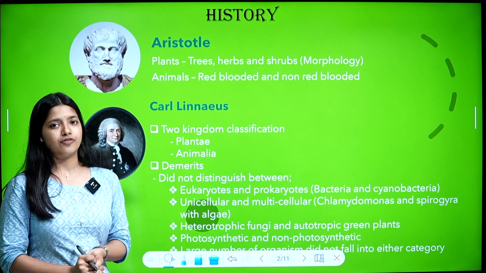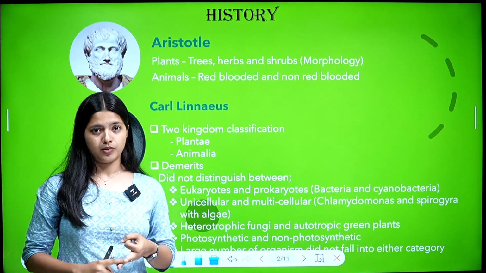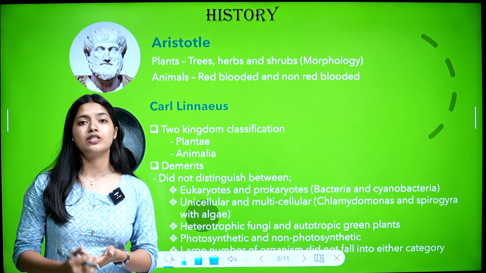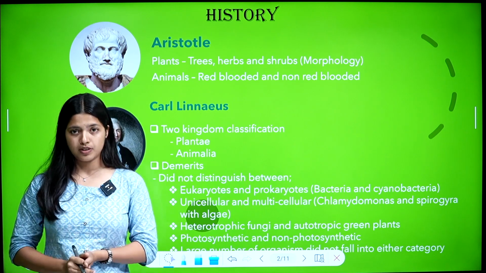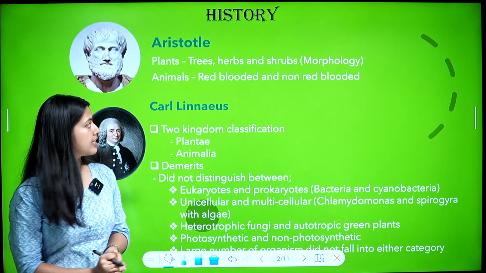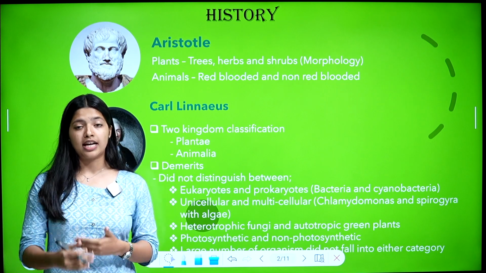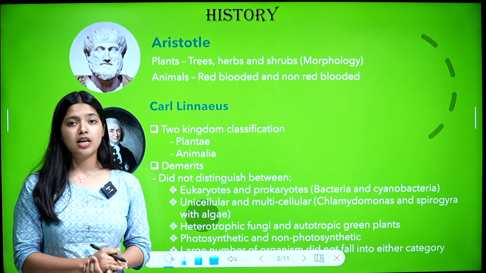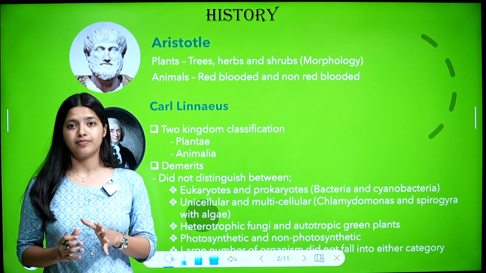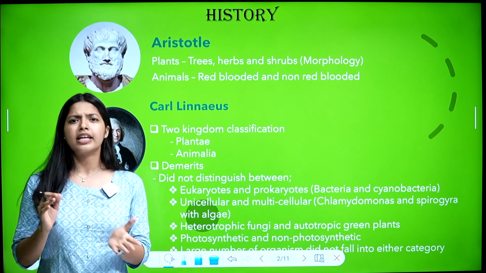So, how did he classify? He classified plants into trees, herbs and shrubs. That was his classification. Trees are the tallest plants, then shrubs and then herbs. This is on the basis of morphology. Morphology means external features. So this is according to height. Trees are the tallest, herbs are the smallest, shrubs are in between them.